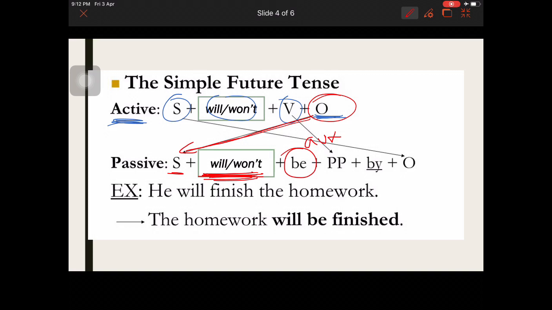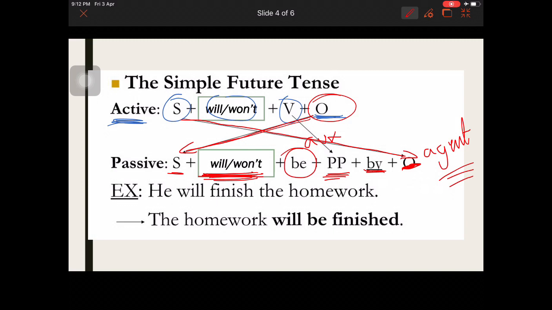And finally, you need a verb, but in this case, in what form? In the past participle form. Finally, you need to include by if you want to talk about the subject, or in this case, remember that it is not the subject, but it becomes the what? It becomes the agent.